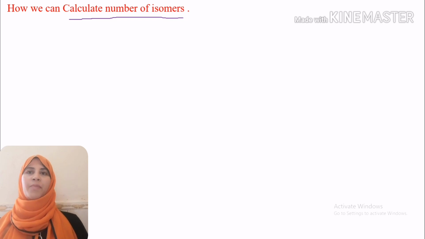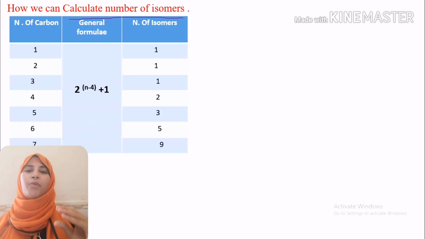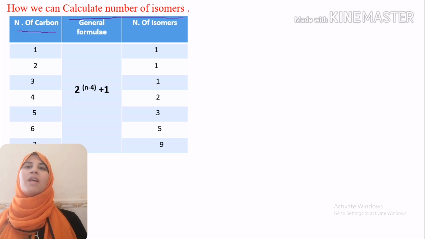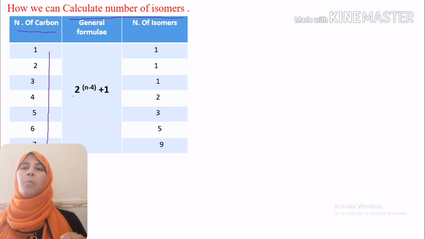At first, according to the number of carbon atoms in the compound, when the number of carbon atoms is from 1 up to 7, we will follow the rule 2 raised to the power n minus 4, plus 1.